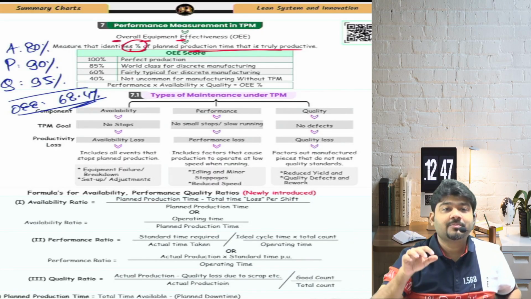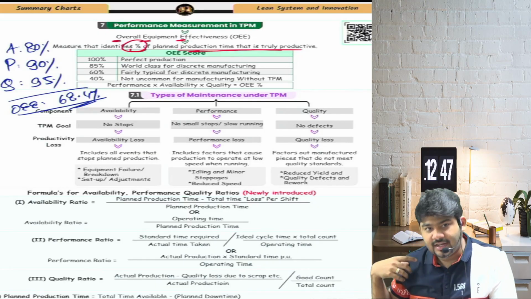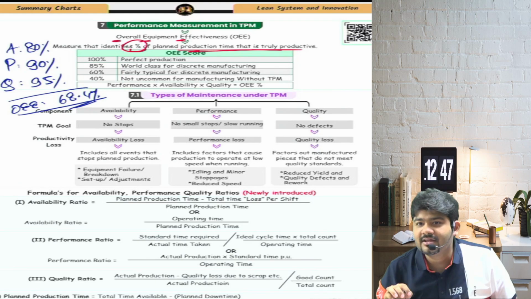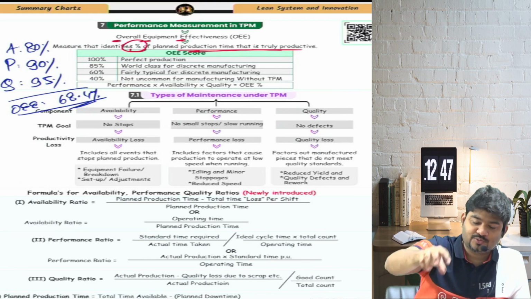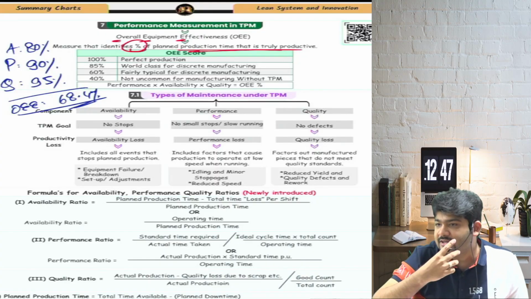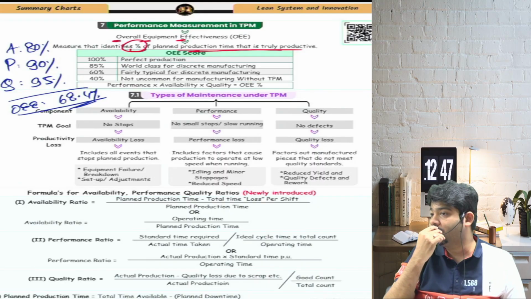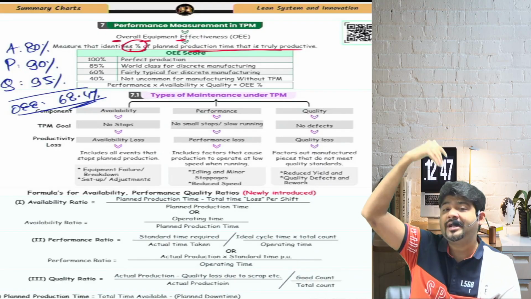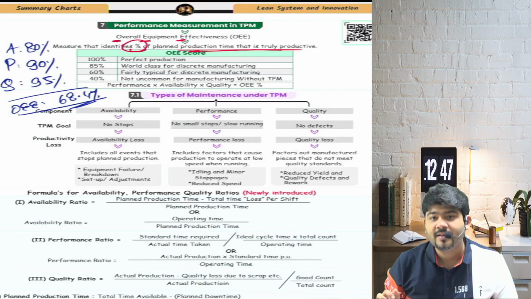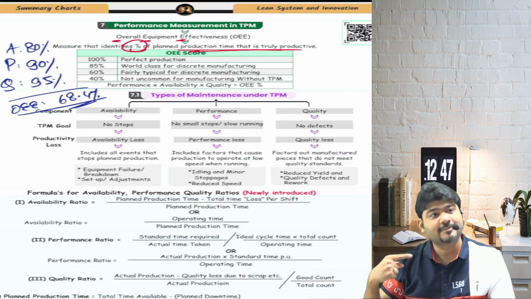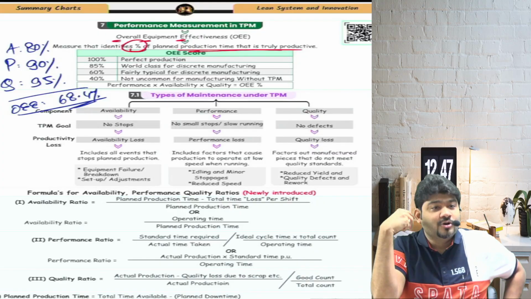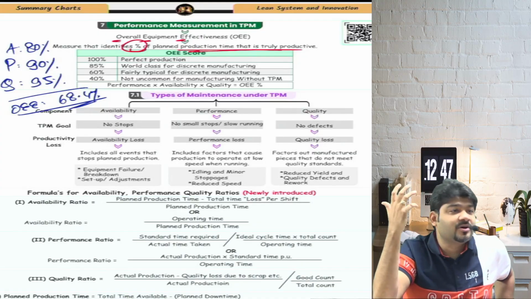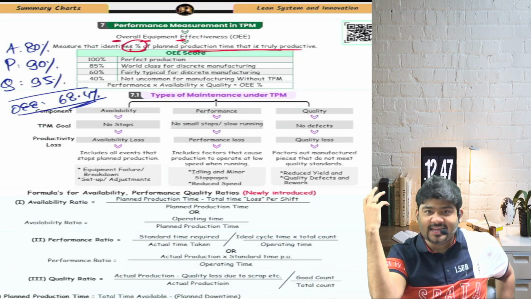So then he contacted the person from whom he purchased. He asked him to maintain it properly and then increase the overall performance. Are we clear? Can we do that? If we can do that for a small photocopy, one Xerox machine, can we do it for the whole company? If we come to know of the OEE, say 68%, for 500 machines, and if we are able to improve it to 80%, can I say the productivity will improve? If the productivity improves, then bolo, can I say the goods will be of good quality, we'll be able to produce more goods, definitely the customer will be very, very satisfied.